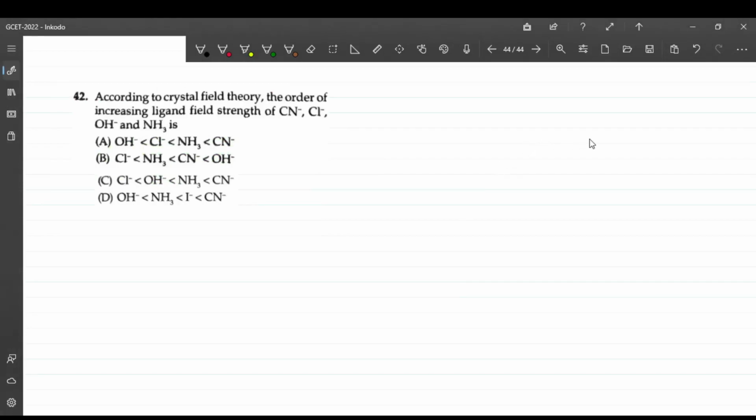Question number 42. This is based on knowledge. If you know the order of the spectrochemical series from the crystal field theory, then you will get this correct. The answer for this question number 42, I'll directly mark, is option C.